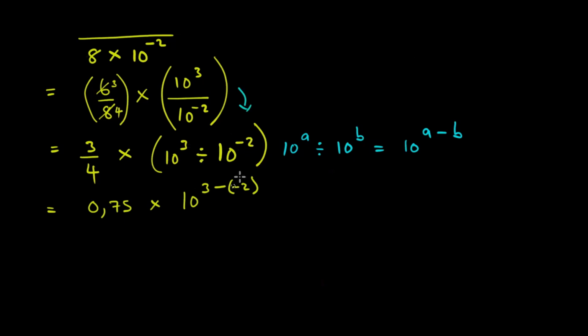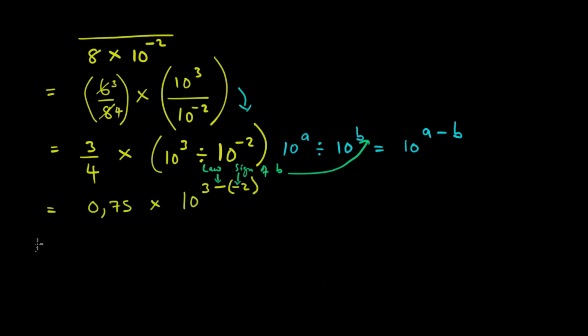That is 3 minus (minus 2), and that is why I put minus 2 in brackets, to show the difference between my minus and the sign of the 2. This first number is A from the law, and this one is B. I hope you understood what happened here.